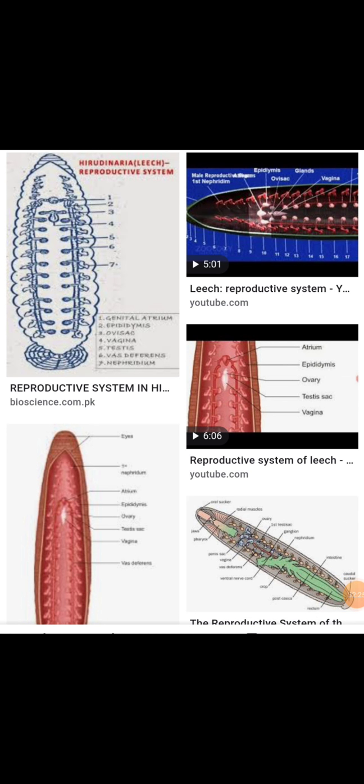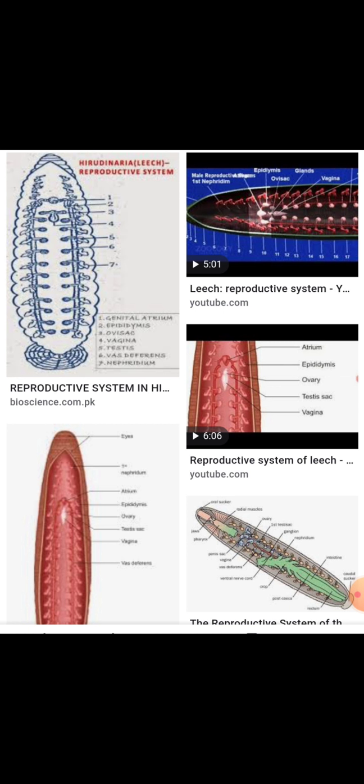So here the male reproductive organs have some small differentiations. The male reproductive organs have six main parts: testis sacs, vasa deferentia, vasa efferentia, epididymis, ejaculatory ducts and atrium.